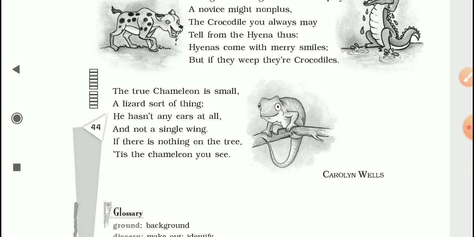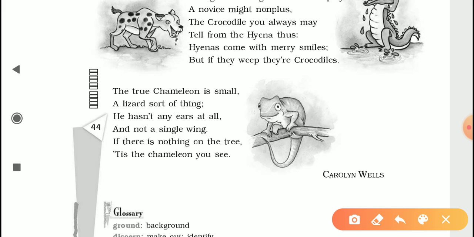But again, if an insect on which the chameleon preys comes near the branch, it will also not know that the chameleon is waiting there, so the chameleon will be able to prey on it very easily. So this capability of disguising itself, of changing its color at will, helps the chameleon both to save itself from other predators and to prey on its own food.